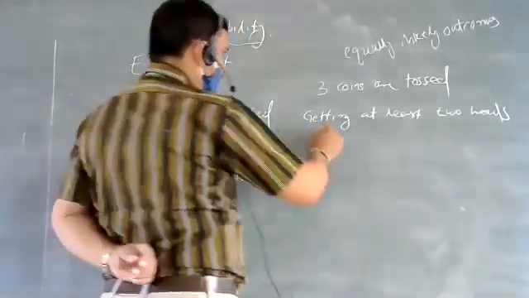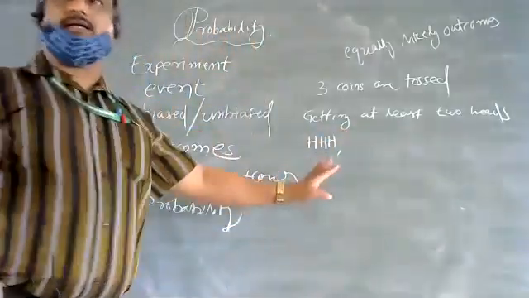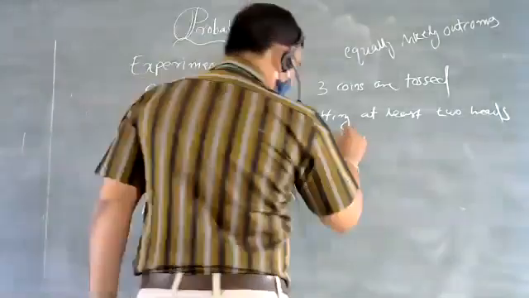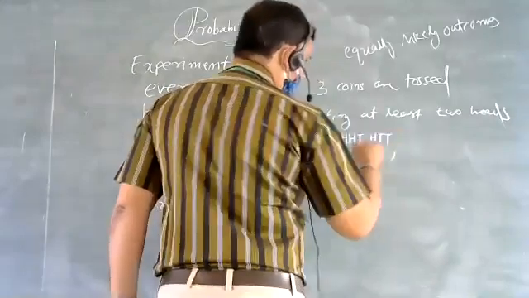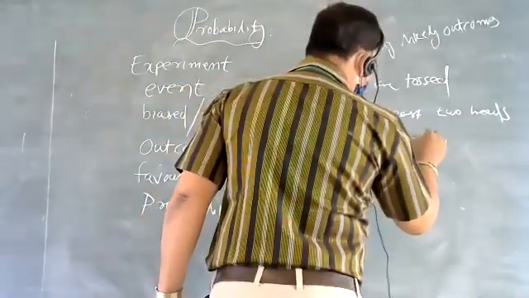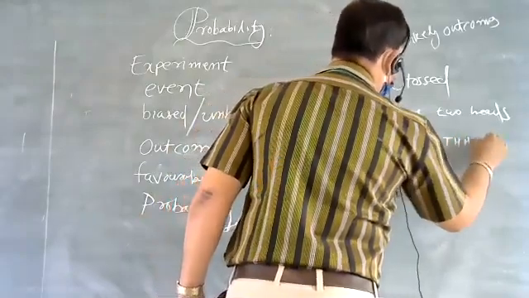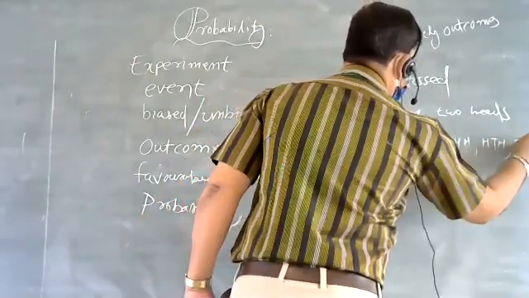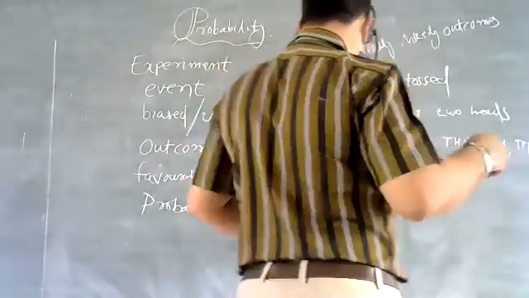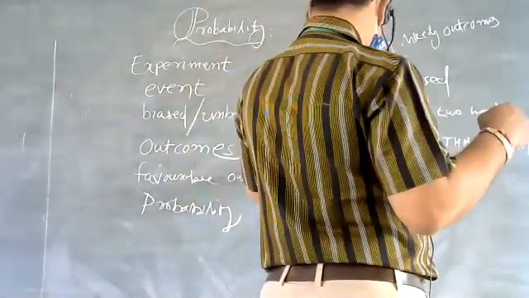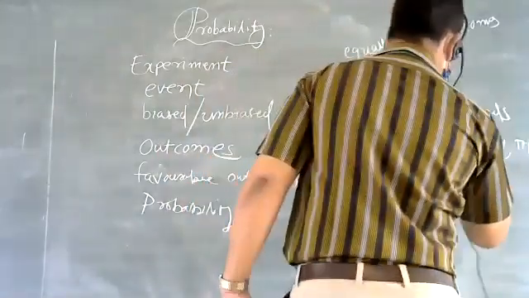See, let me write it. All the three can show H. Or H, T... 8 outcomes, sir. HHH, HHT, HTH, THH, HTT, THT, TTH, TTT.